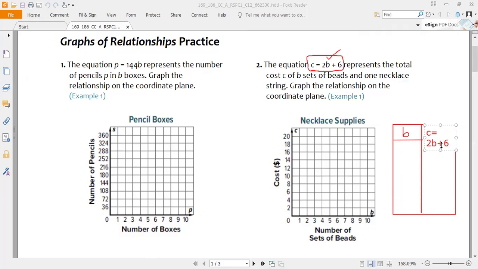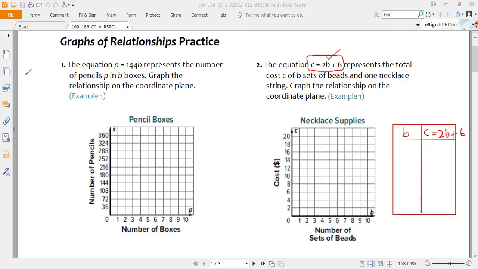Sorry, we are writing here. Let me clear it and I will write by hand. So we will write here the values: C, the total cost, is equal to 2B plus 6. There is no space, so I'm writing here 2B plus 6. Okay, now we will select the values of B and find the value of C.